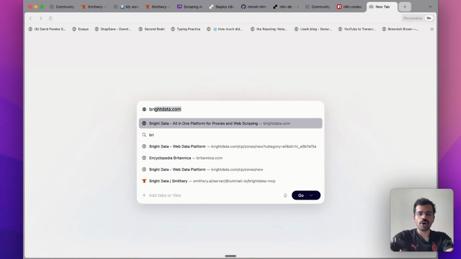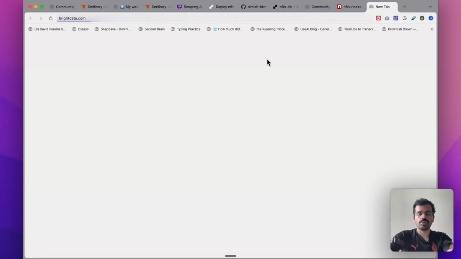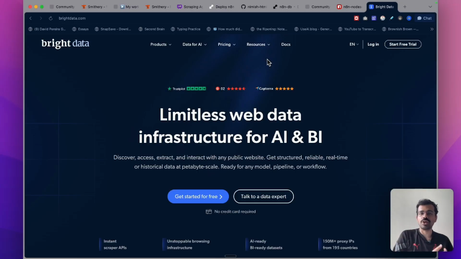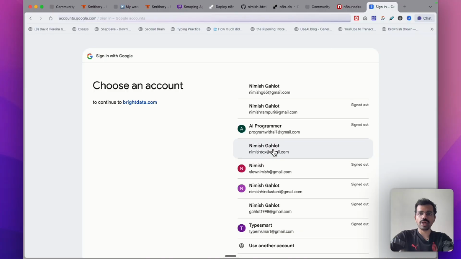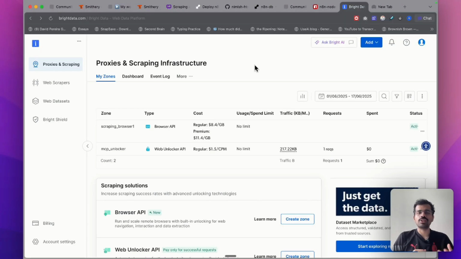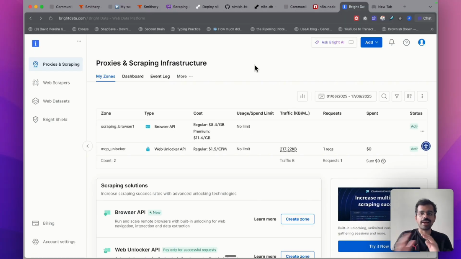For this, you have to just go on Bright Data's website, brightdata.com. Also, there are comparisons on the web around multiple providers like Bright Data, Apify, and Brave Search. You can check out one of these videos that I'm linking in the comment, whoever would want to see that comparison. The reason why I'm using Bright Data is because they have a very simple to use MCP server, plus their pricing is best out of all of them. On the Bright Data's website, just create a new account. When you create a new account on Bright Data, you also get $5 free to play around with the tool.